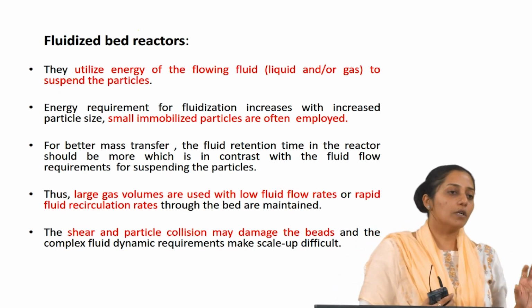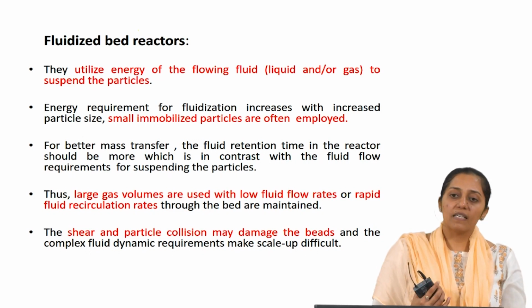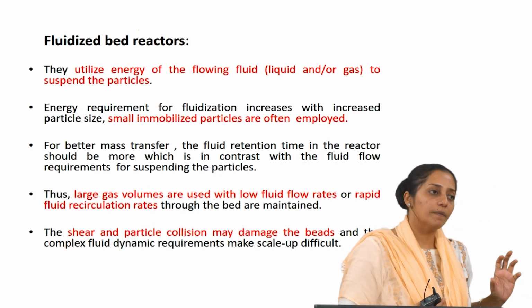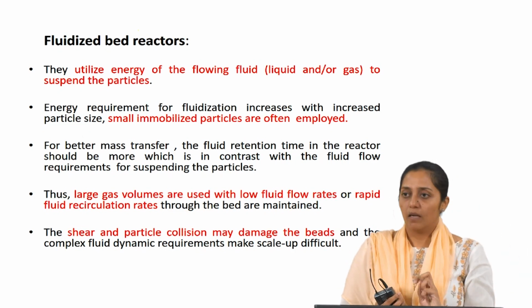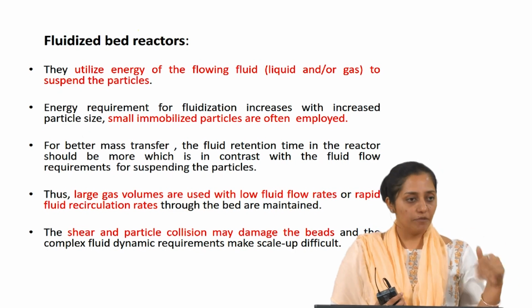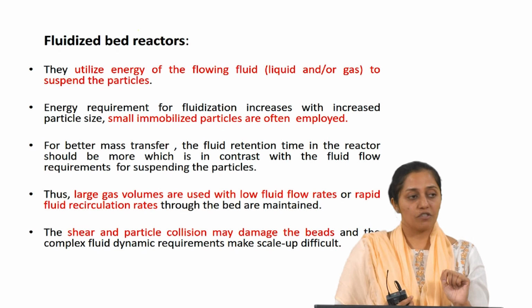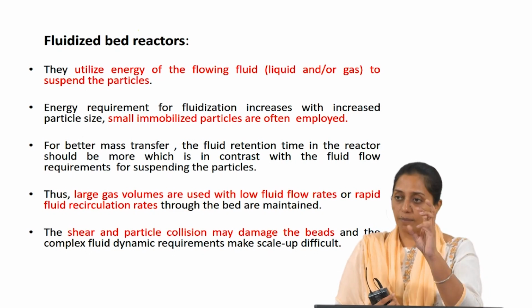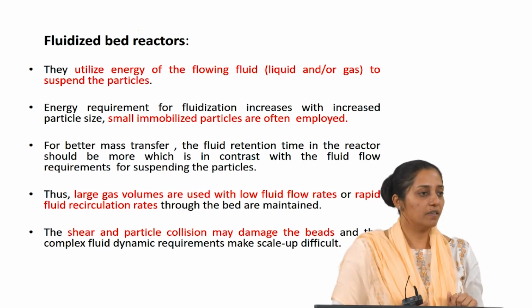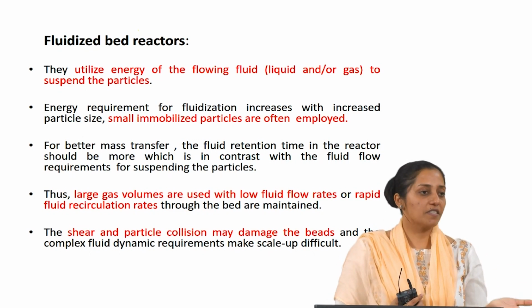Now it's balancing between the merit and the demerit. In order to keep the cells suspended, you would like to have high flow rates. Now with high flow rates, the retention time is less, the time to interact with the cells reduces. So your cost of production increases, because now all the substrate which you are feeding is not getting converted. So you need to increase the retention time. At the same time, you need to keep it suspended.